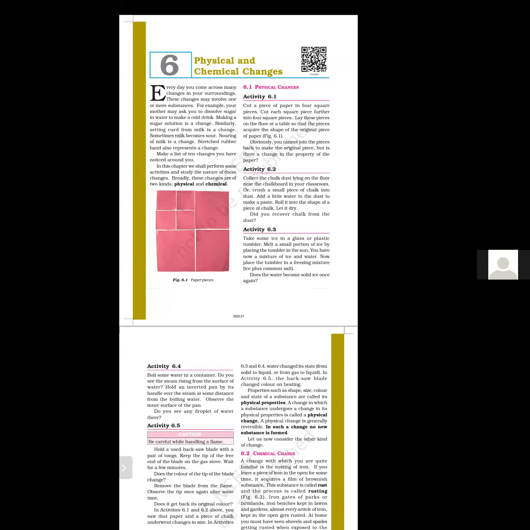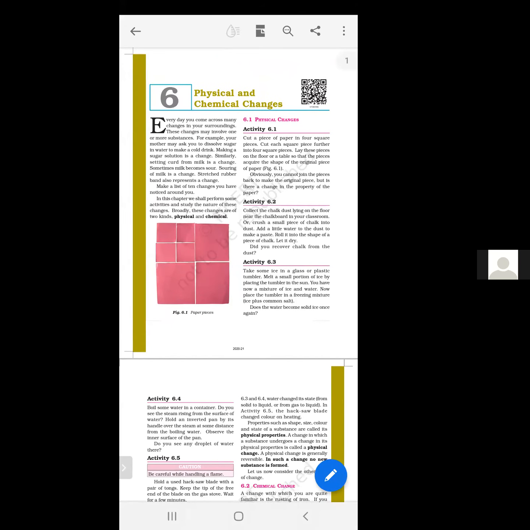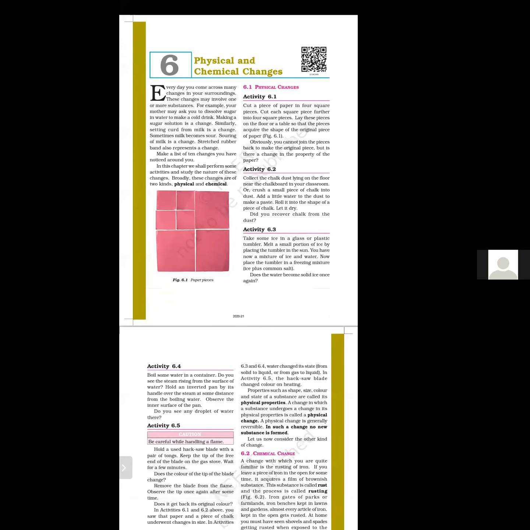Okay, student, before going to the explanation or the chapter reading, let's discuss the basic knowledge. What basic knowledge do you have about physical and chemical changes? What is a physical change? What is a chemical change?